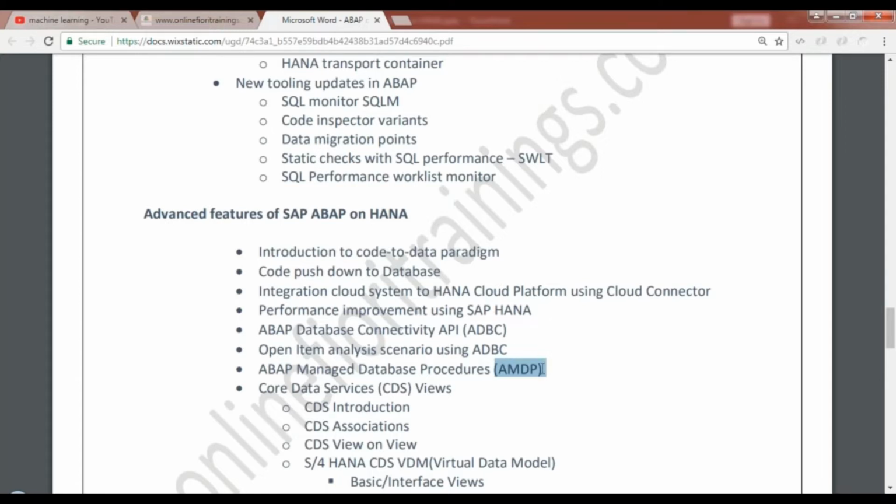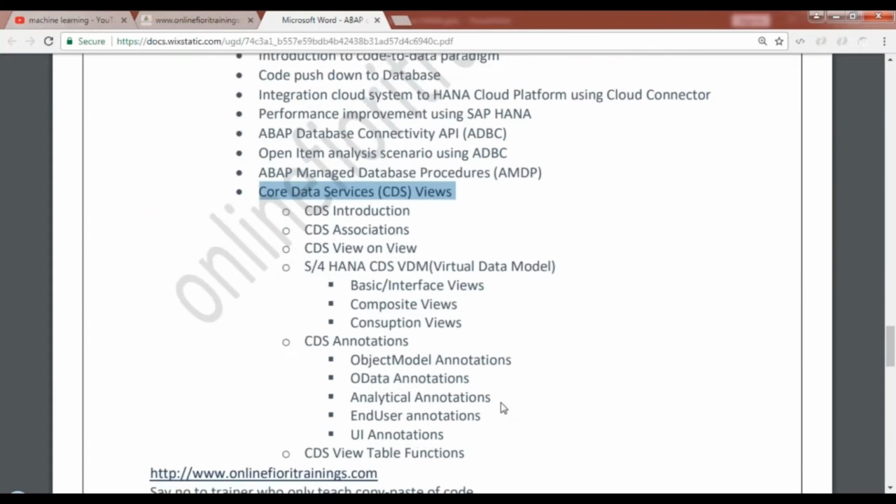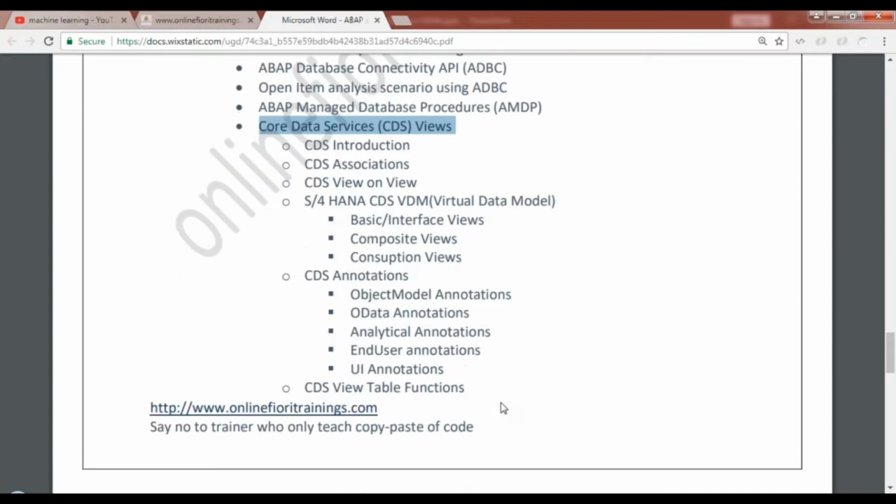Then this is one important topic. We'll be spending a lot of sessions on this, which is a very important topic in today's world. If you go to any S4 projects or you are already working on ABAP on HANA, you will hear people talking about CDS, Core Data Services. We'll look at CDS introduction, association, view-on-view concept, extensibility, and that's the limit of all the trainers you see online right now in the market.